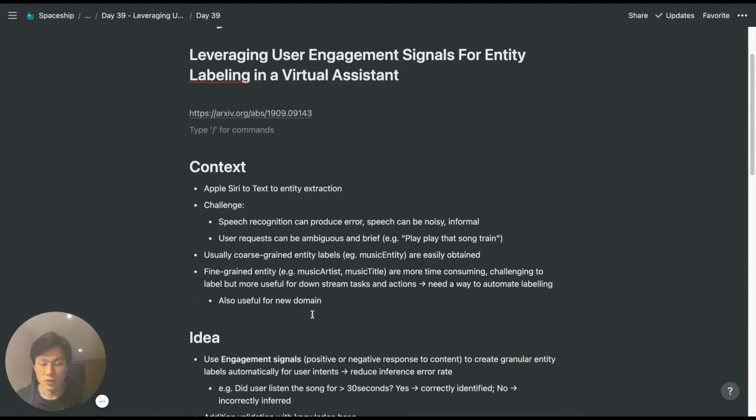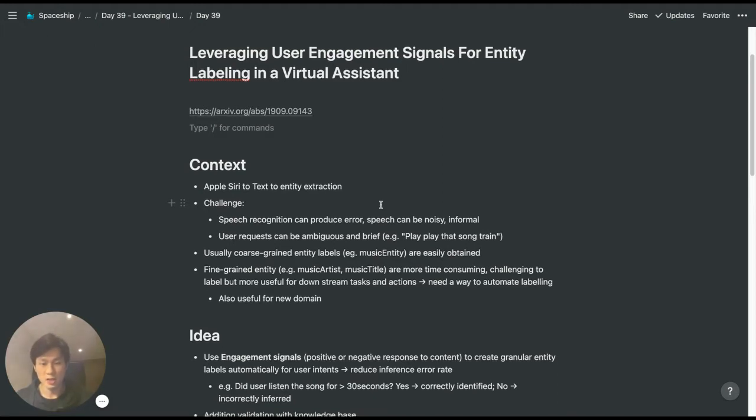So when we talk to virtual assistants like Siri, in the background first you have to translate the speech to text and then extract entities from the text. And the challenge Apple faced is that in speech recognition, the speech can be noisy, and requests can be ambiguous or brief. For example, in the paper, it points out this example, play that song, train. Play is the intent, play that song is the song name, and train is the artist name. Now, even for humans, without domain knowledge, it will be hard to label these entities.